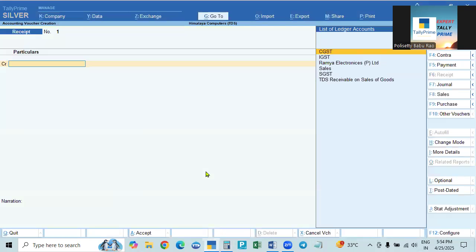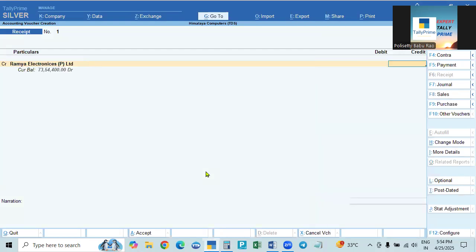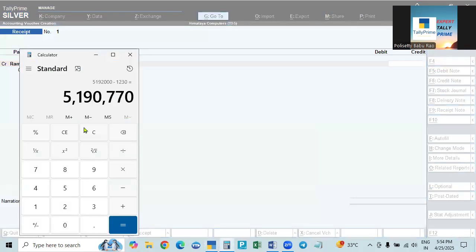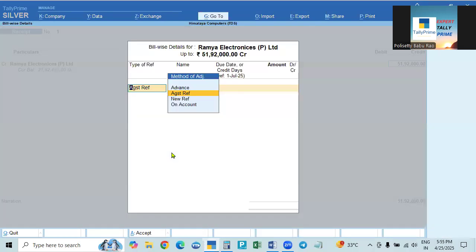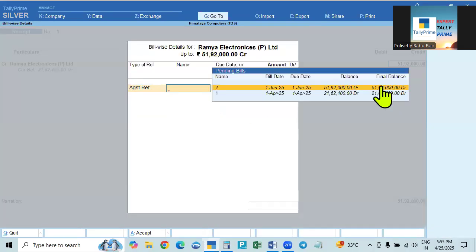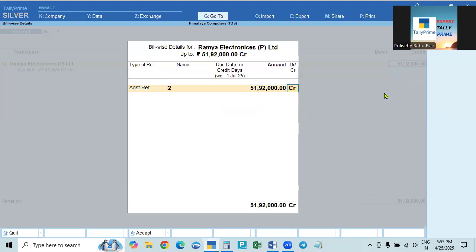So we will enter the receipt voucher. We receive from Ramya Electronics. It is showing the total amount for the old bill also. We assume the old bill is received. The new bill outstanding amount is 51 lakhs 92,000 against the reference. This is the total amount of the second bill, 51 lakhs 92,000, without deduction.